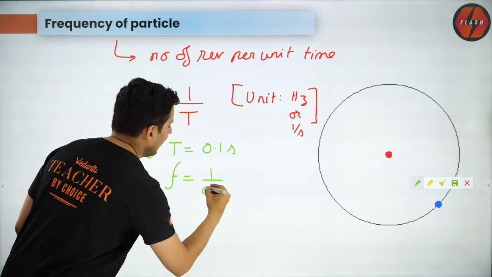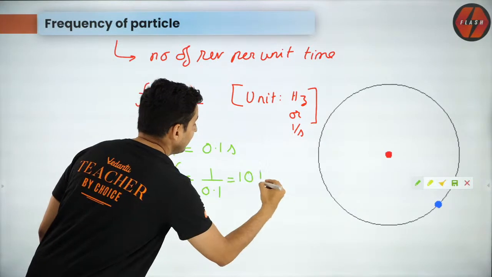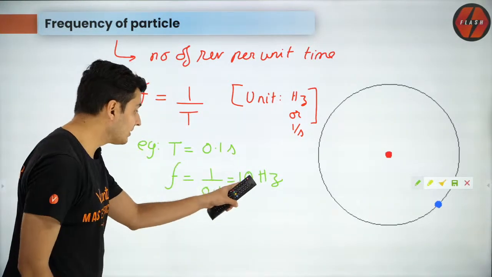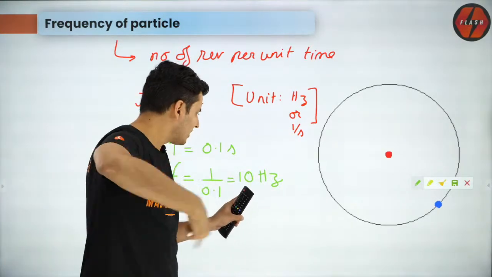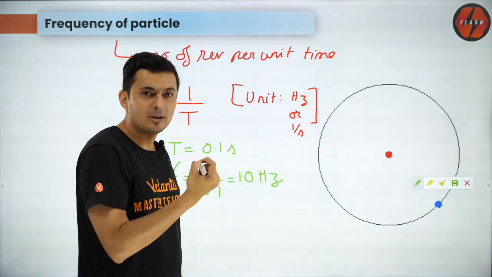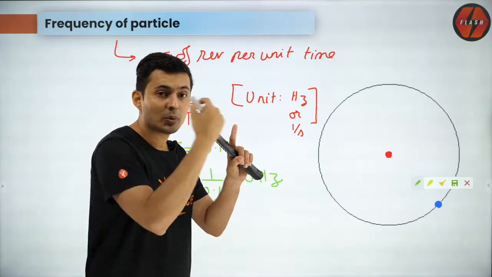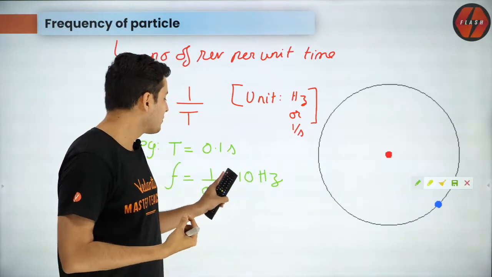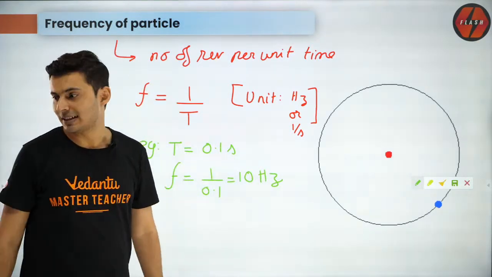It will be 1 by 0.1, which is 10 hertz. It means it completes 10 revolutions in 1 second. Makes sense. If it takes 0.1 second to complete one revolution, it will complete 10 revolutions in 1 second. That's the meaning of frequency.